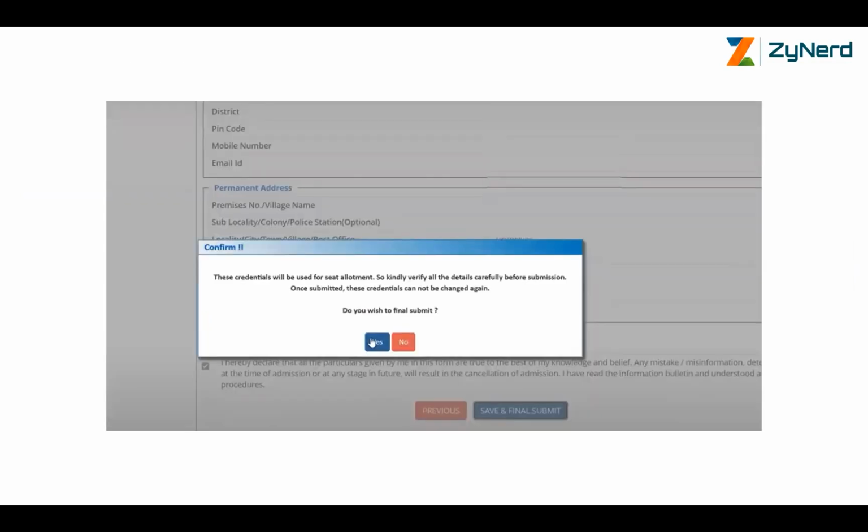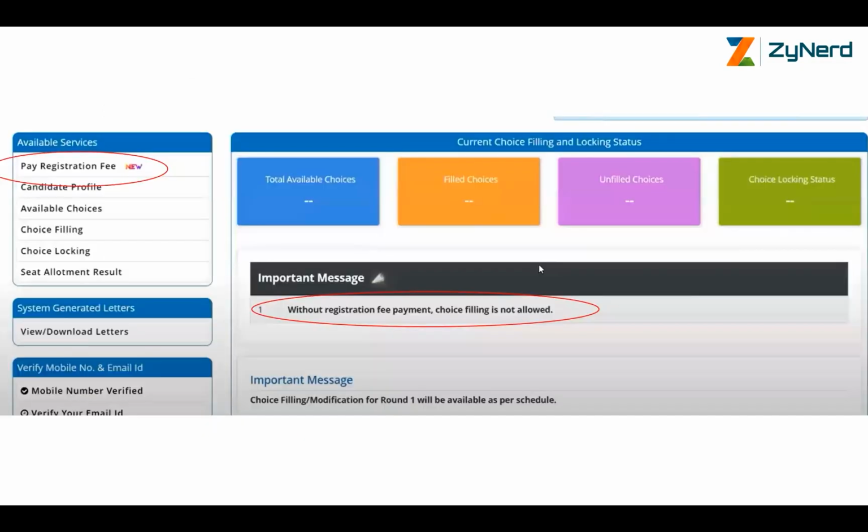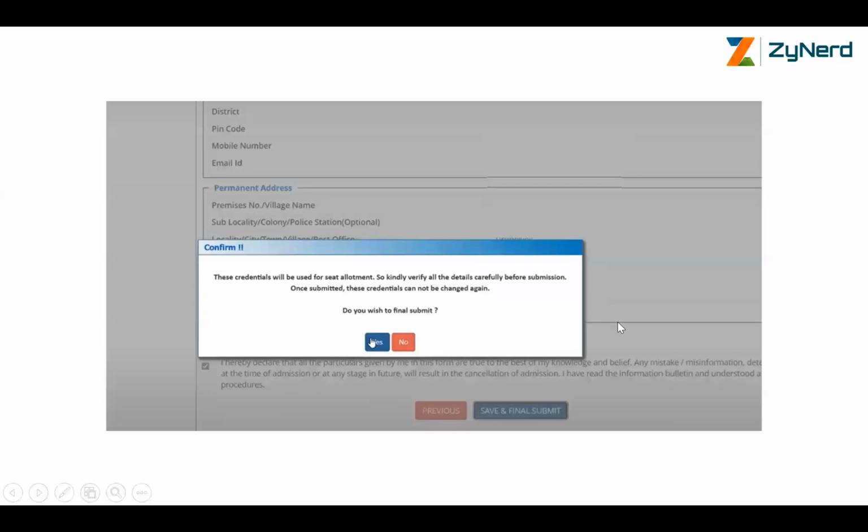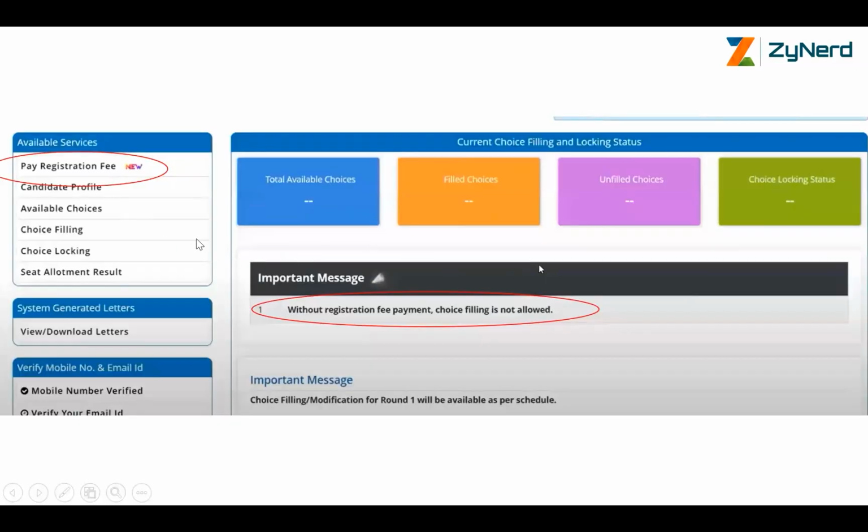This will finally come up when you say submit, verify all details and submit. Yes, that takes you to this page. You cannot go back once you do that. Once you click on this final submit, the only process pending is the registration fee. Unless you pay your registration fee, you haven't paid, right? It might be 2,05,000 or 26,000. Unless you pay your registration fee, you will not be allowed to fill choices. Pay your registration fee over here by clicking on this link.